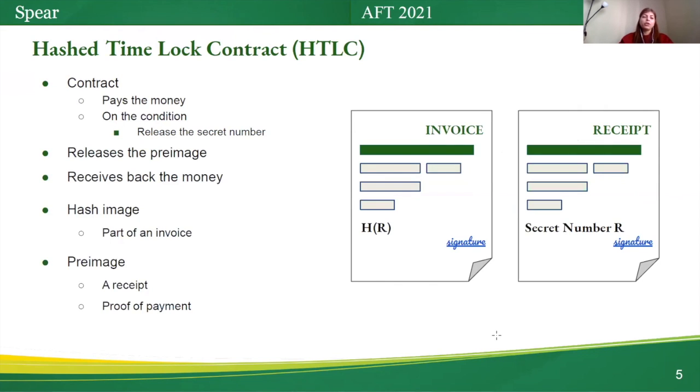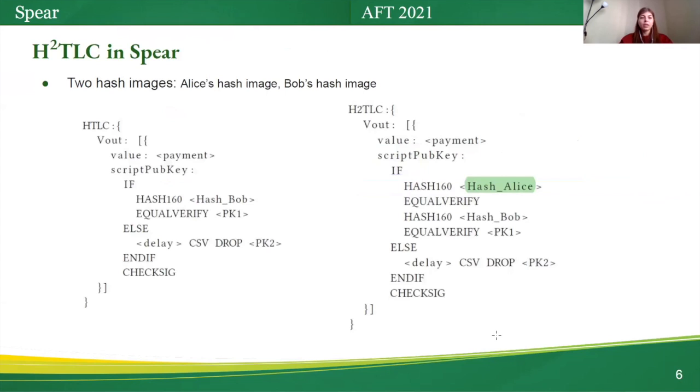In this contract, the hash image can be used as a part of an invoice, and its pre-image can act as a receipt or proof of payment. In Sphere, we use a slightly different contract. It's called HTLC. In the new contract, we use two hash images instead of one hash image. One of these hash images is selected by Alice and another one by Bob.